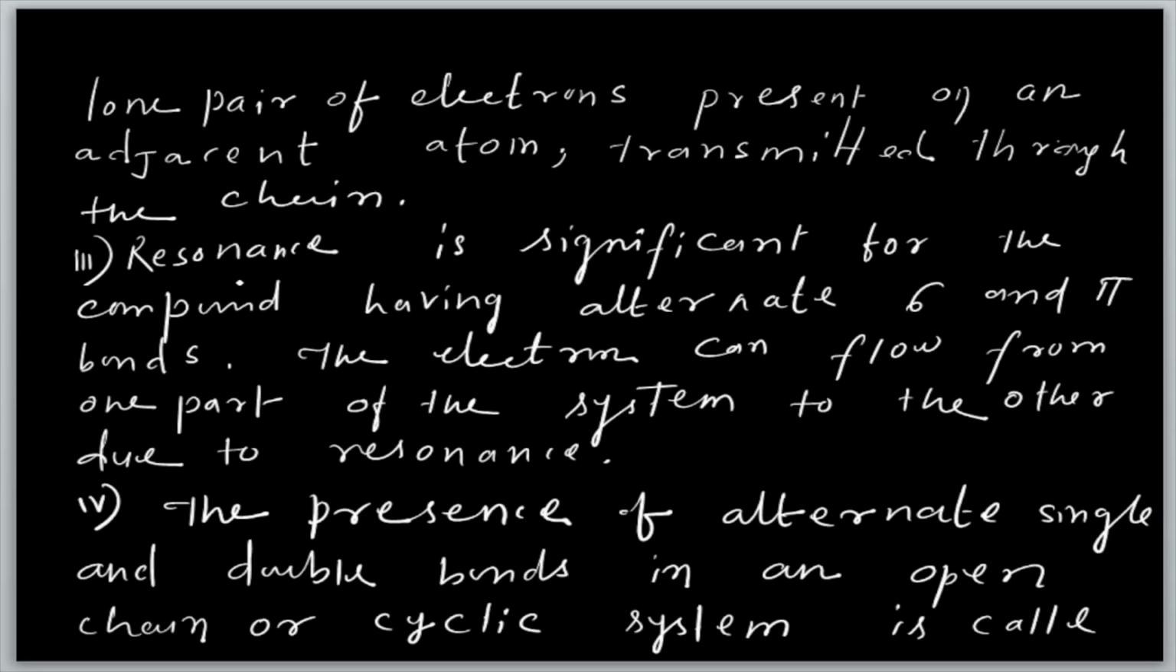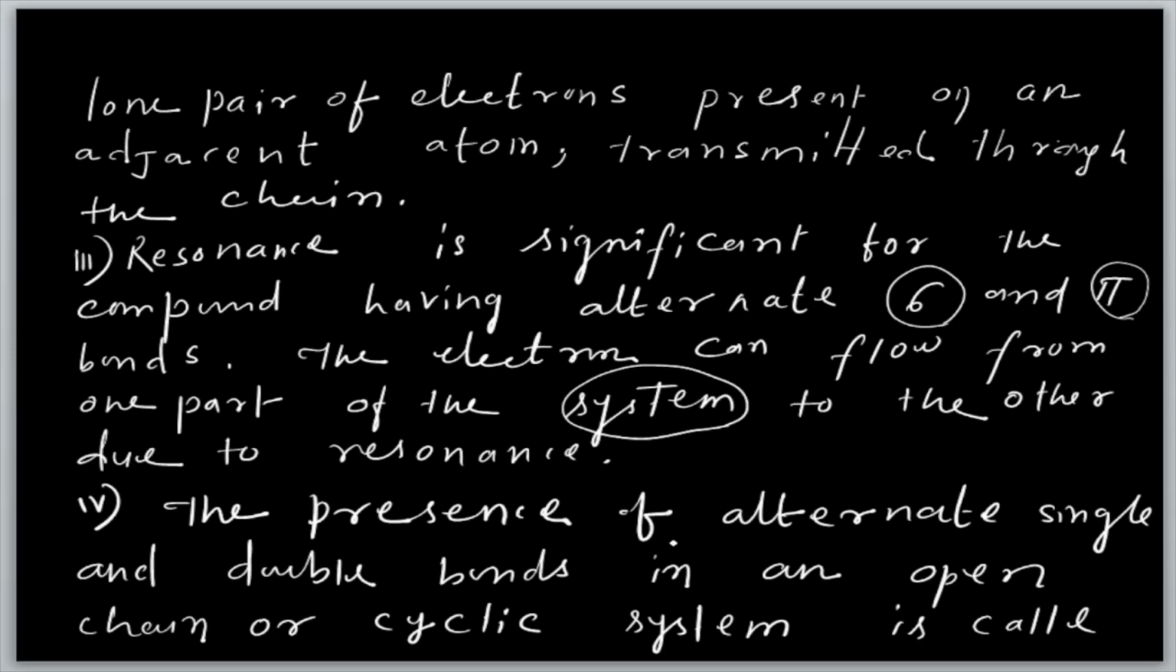Resonance is significant for compounds where it is possible, where you can say yes, I can draw the resonance structure. That means where there is an alternate sigma and pi bond. If there is no alternate sigma and pi bond, the resonance structure is not possible. Electrons can flow from one part of the system to the other due to resonance. When resonance occurs, the electron can flow from one carbon to another carbon, from one part of the system to the other, due to resonance only. Then you can say, okay, resonance is correct.